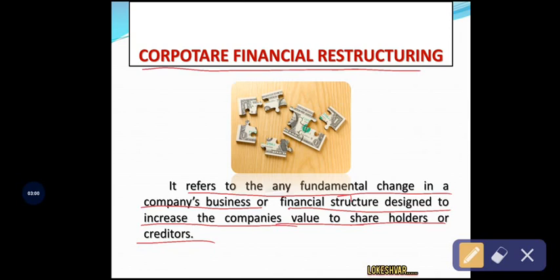See, once again, corporate financial restructuring is the fundamental change in the company's business operations or financial structure of the business organization, which ultimately increases the value of the firm, thereby helping the companies to protect the interest of the shareholders or creditors or suppliers. Okay.